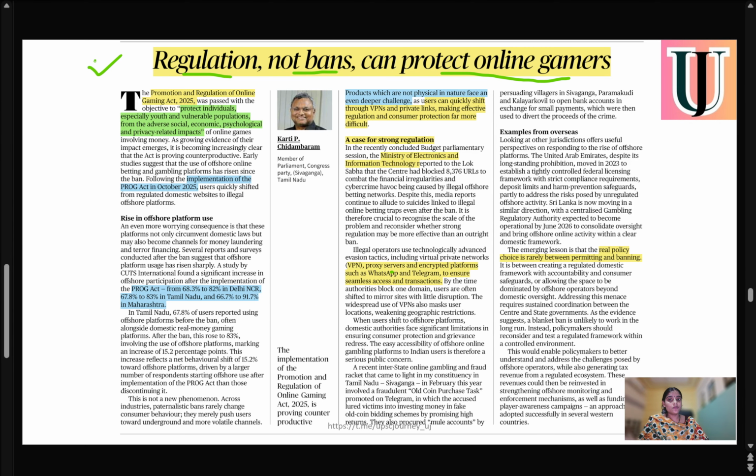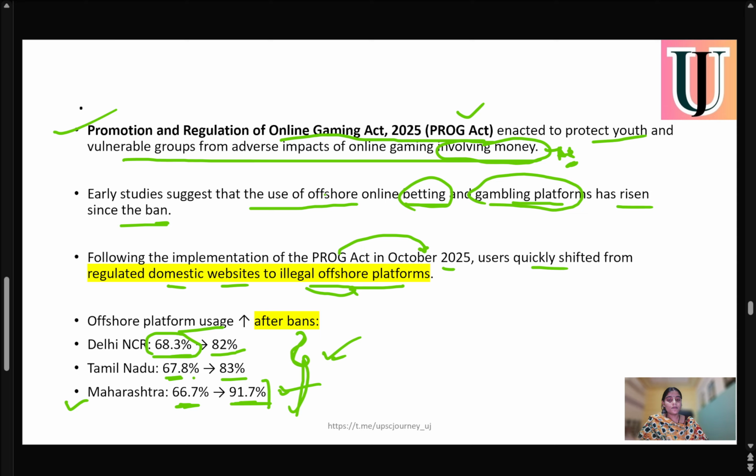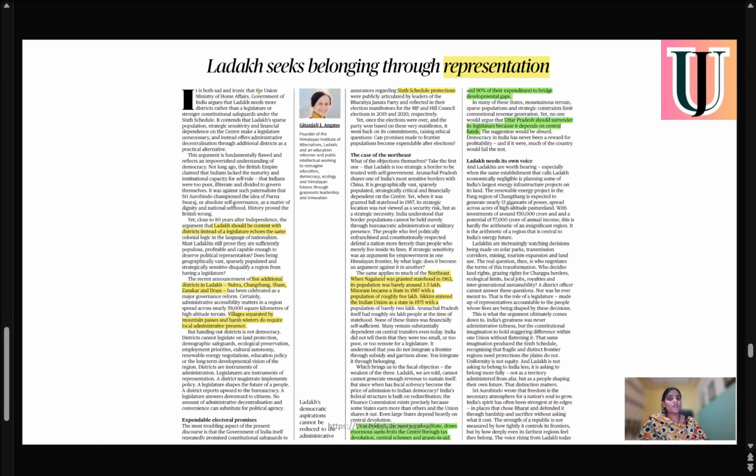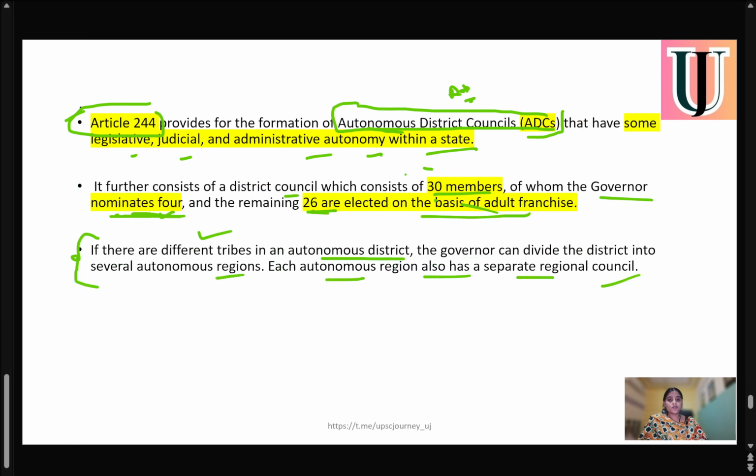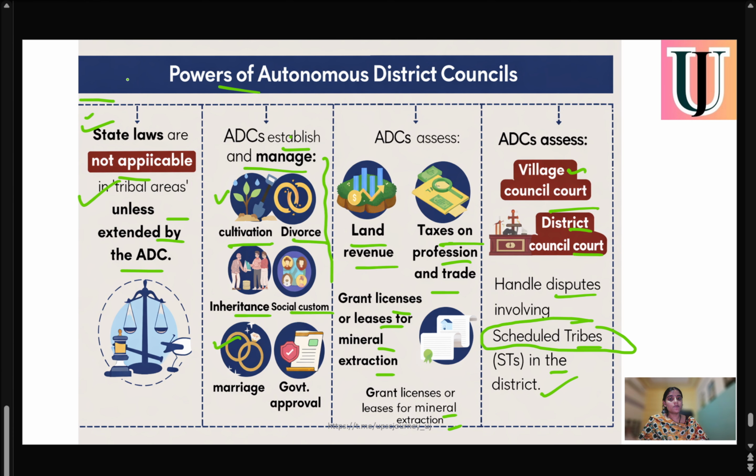After that, we have seen that there needs to be a regulation rather than a complete ban on online gaming. After that, we have seen that Ladakh needs more representation rather than the creation of a district that will only help in administration and not in representation. So this is all about today's topic and how, by the power of autonomous district councils we have seen, there will be no applicability of state laws.